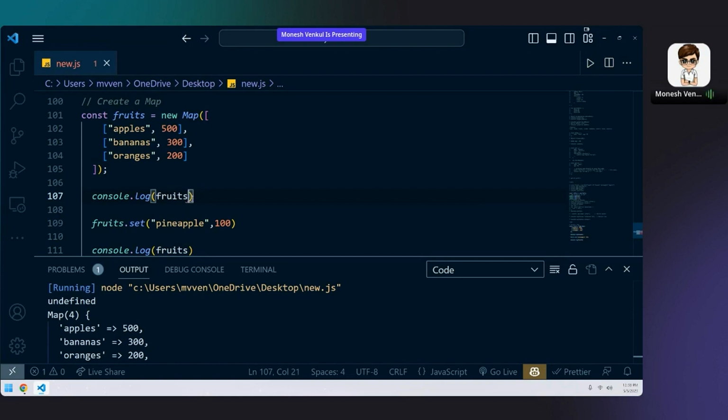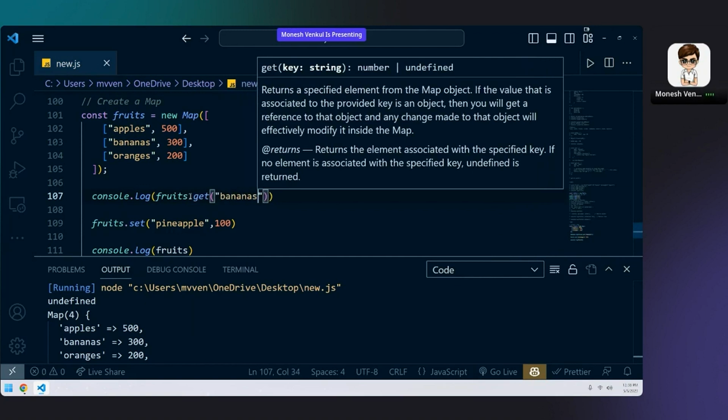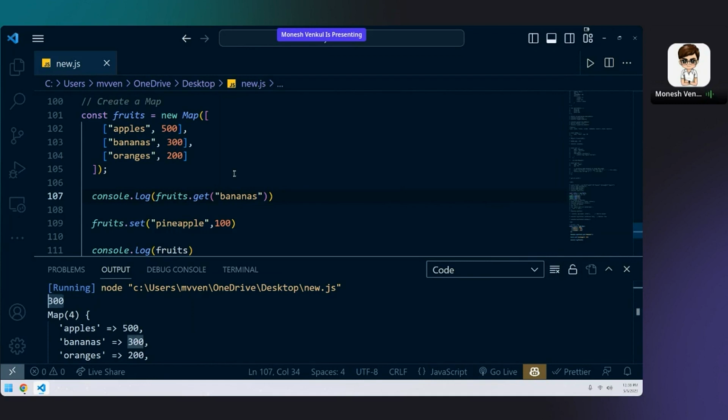Since it is a key value pair, you cannot just bring the entire bananas 300, just like how you did it in an object. Yeah, .get I can use, but if he's asking for both bananas and 300, we can't get it like that. The same way as we have done in object, we can only concentrate on values, but we cannot get the keys. We can just say fruits.get, and you can just write bananas, and you will be getting the output, the 300. The values you can get, but the keys you cannot. Key and value both, it's not possible.